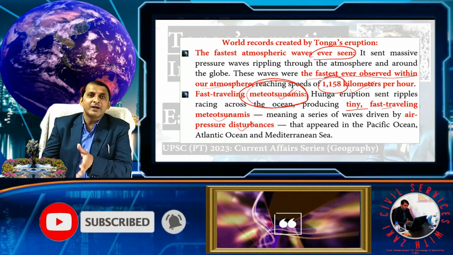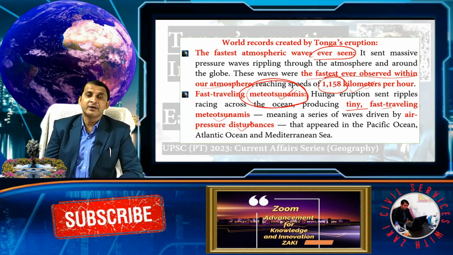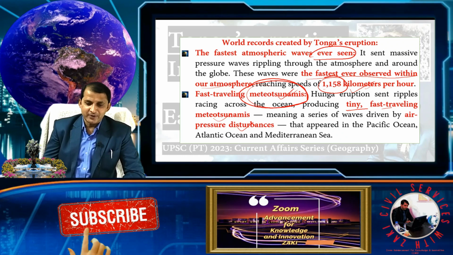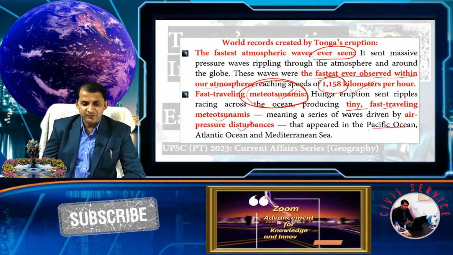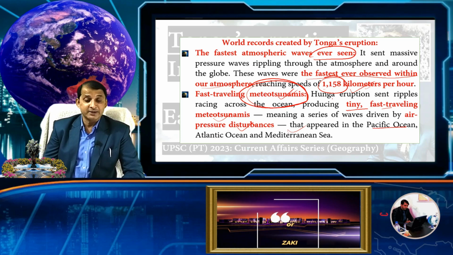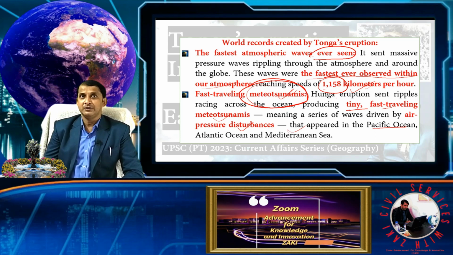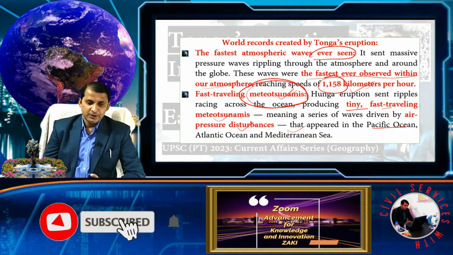So it is a weather related phenomenon, not a ground related phenomenon. It appears in the Pacific Ocean, Atlantic Ocean, and the Mediterranean. So this record is the fastest traveling Meteotsunami ever recorded in history.